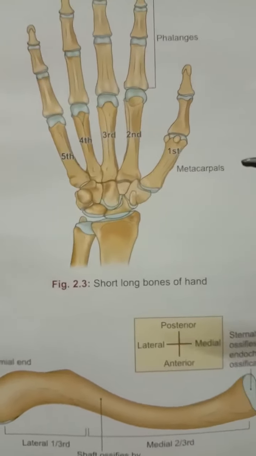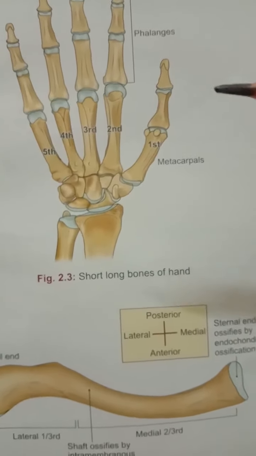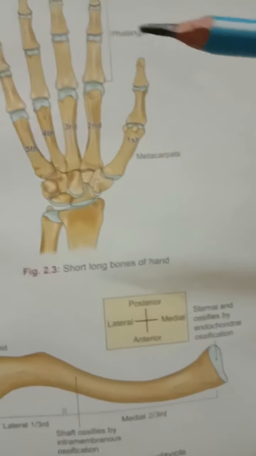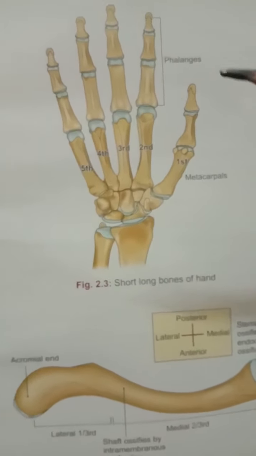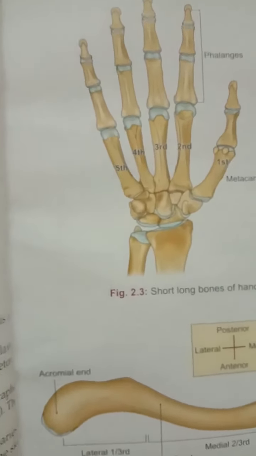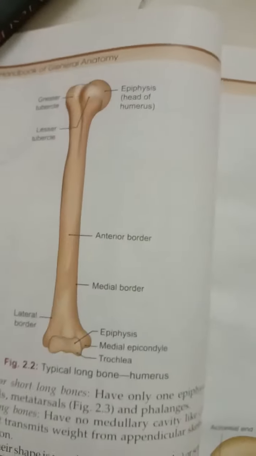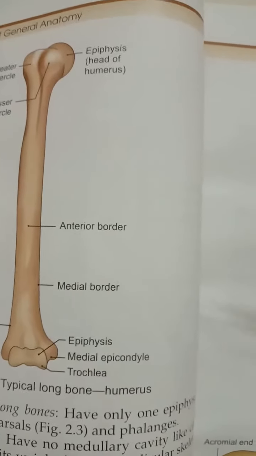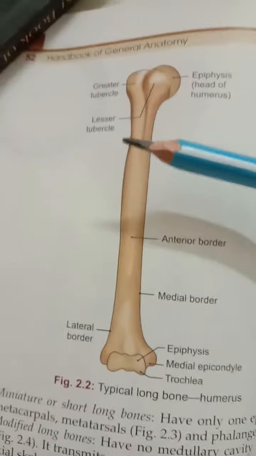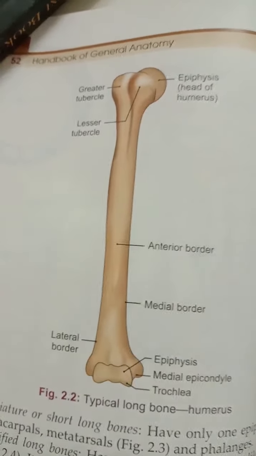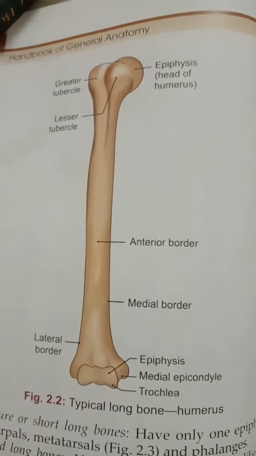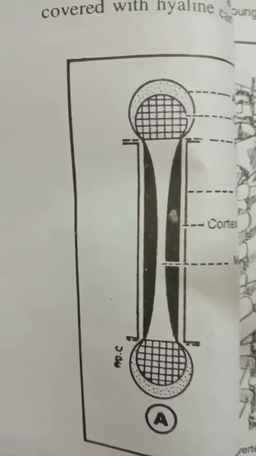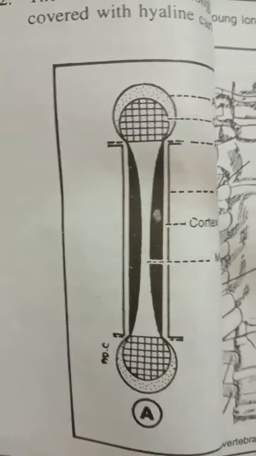The regional classification of the bone includes first the axial skeleton. The axial skeleton includes the skull, vertebral column, and the bones of the thoracic cage. Then the appendicular skeleton, which includes the bones of the limb. After that, let's see the structural classification of the bone.